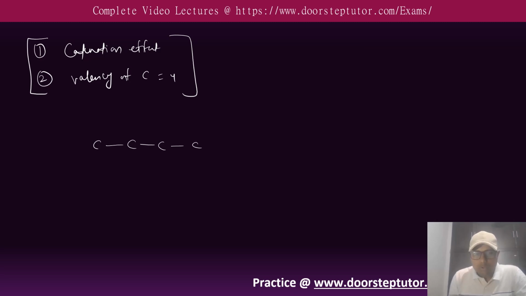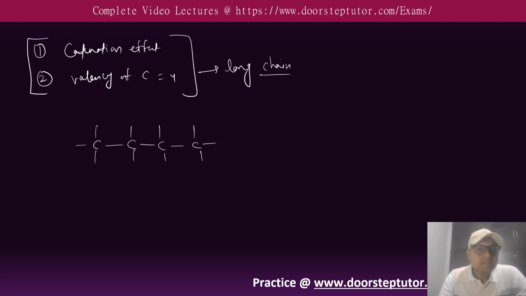And we also know that carbon forms four bonds because it has valency 4, so there will be very long chains formed by carbon.